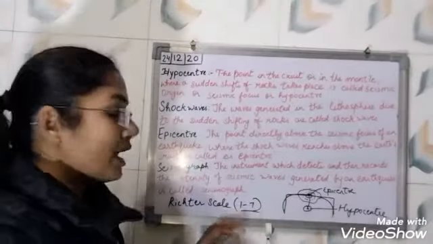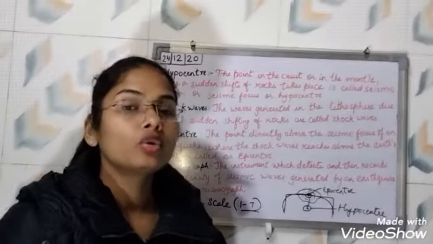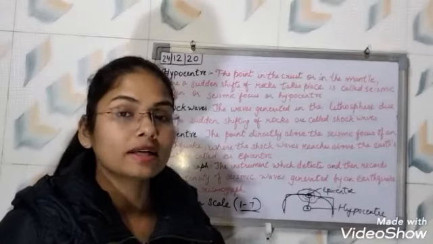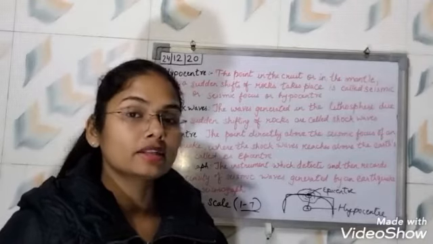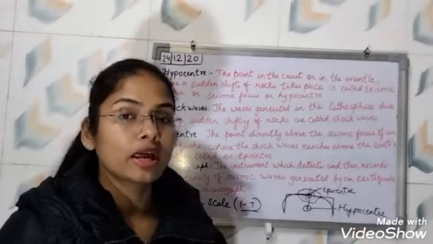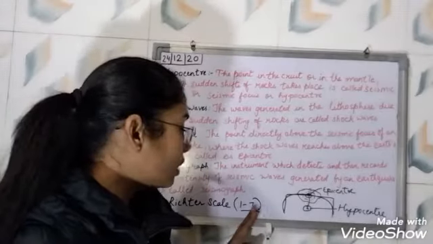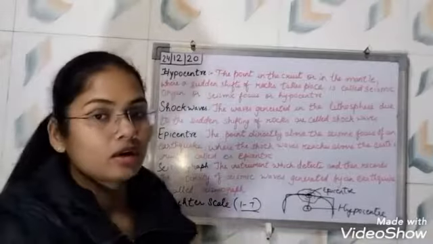As I told you in the beginning of the class, there are two major earthquakes that happened in India in the past, in 2001 in Bhuj and in 2005 in North Kashmir, in Uri. They are greater than 5, right?